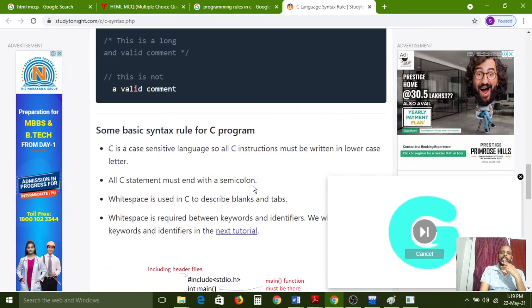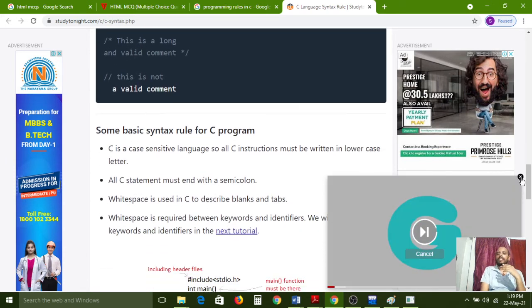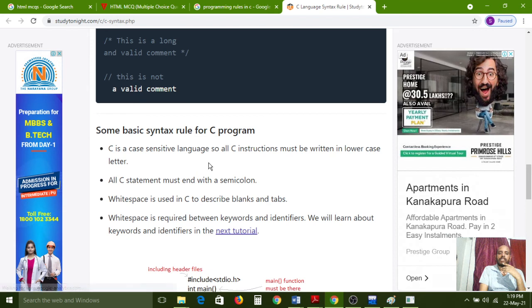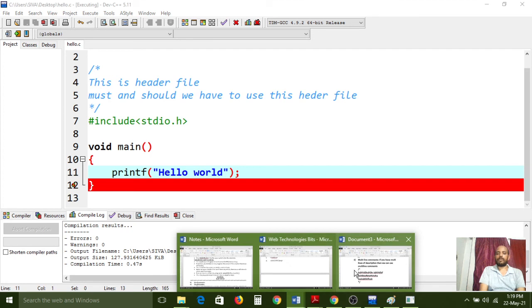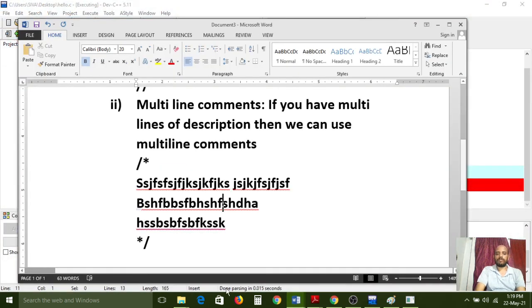After that, we have to see some basic syntax rules. C is a case sensitive language, so all C instructions must be written in lowercase letters. So the C programming language is case sensitive.